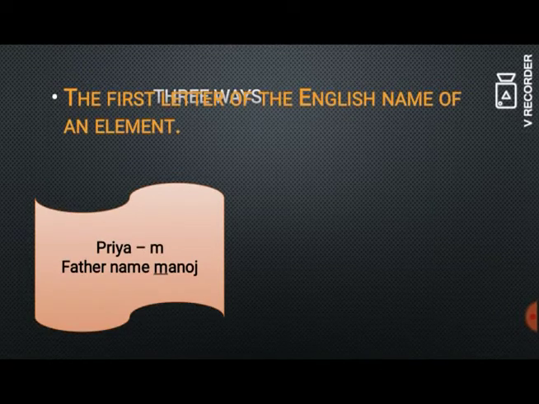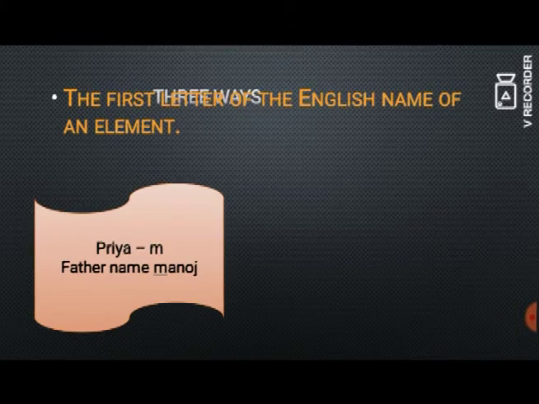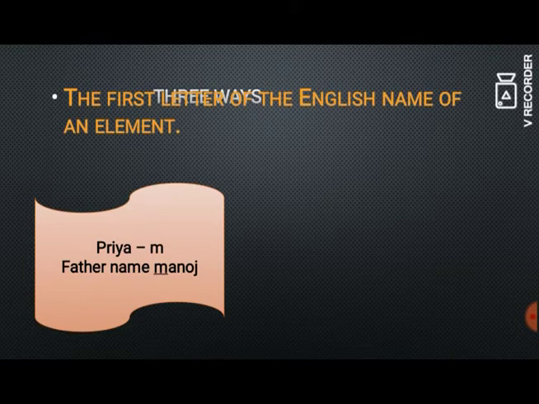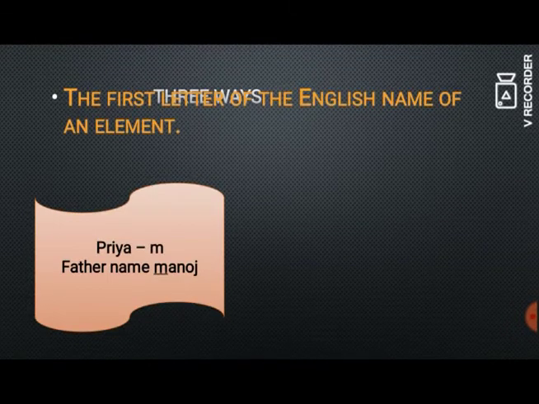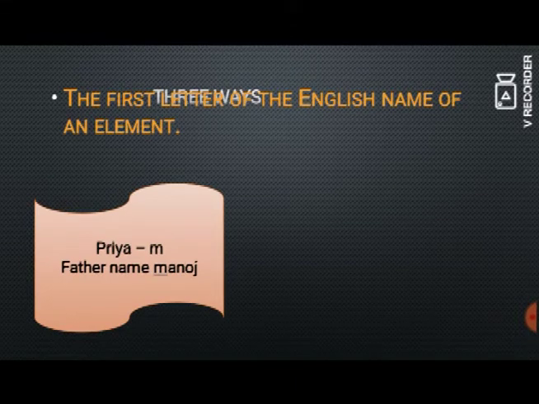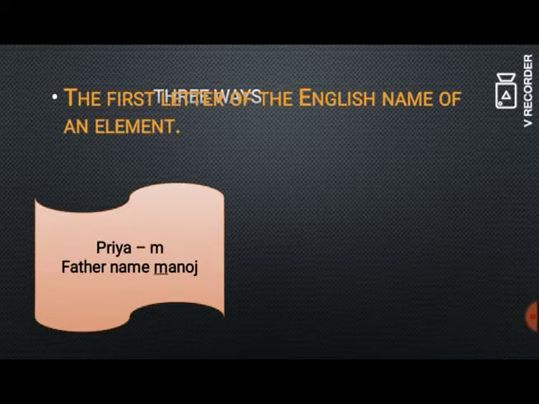Children, you can imagine your name also. For example, I have given the name Priya M. So for Priya, the initial is M. Where does this initial come from? Yes, this initial M comes from his father's name. His father's name is Manoj. So the first letter of his father's name is M. So Priya has the initial as M.